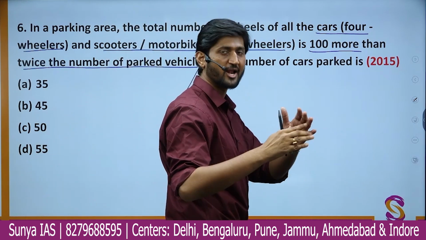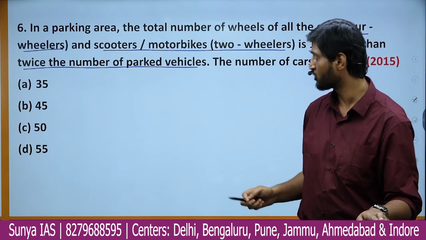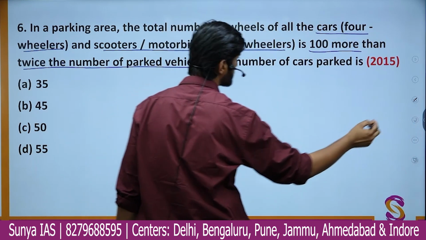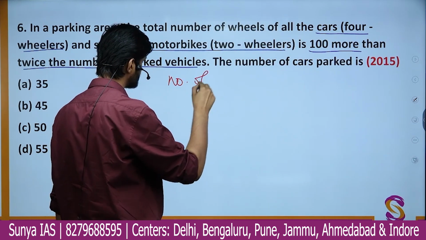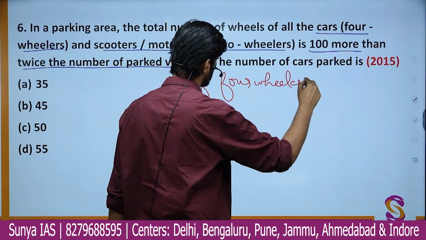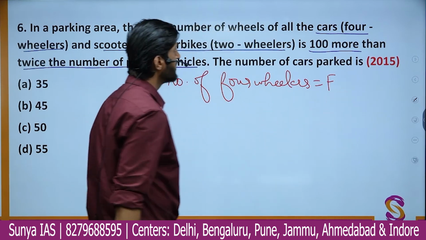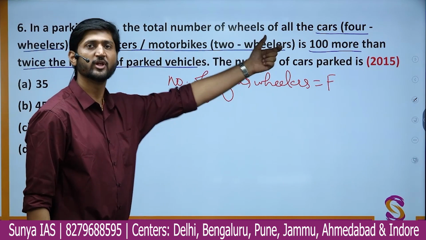So there is some parking lot in which there are cars or four-wheelers being parked. So let us assume the number of four-wheelers as capital F. And there are some scooters or motorcycles, that is basically two-wheelers, being parked.